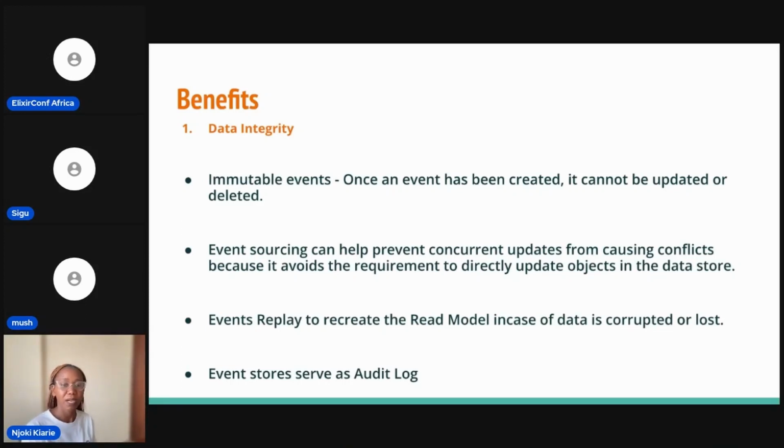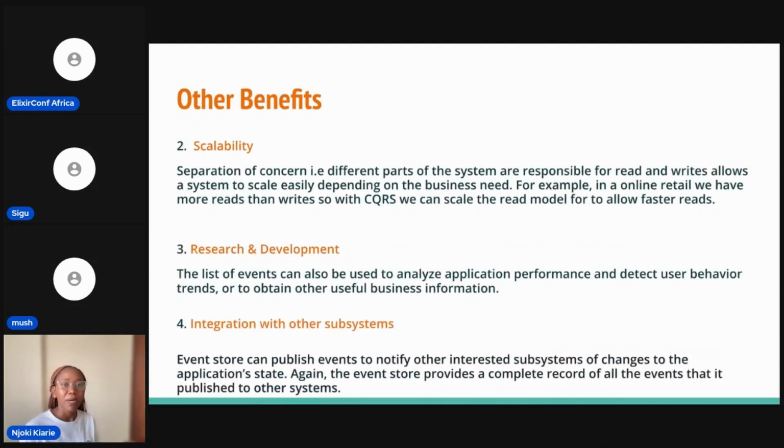Then, the fact that we have events and we are storing them sequentially, in case we need to debug, we have a whole audit log of everything that's happened and we can spot where things went wrong. Some other benefits I've seen is scalability. Now that we have separated our read and write model, it's very easy for us to scale our system.